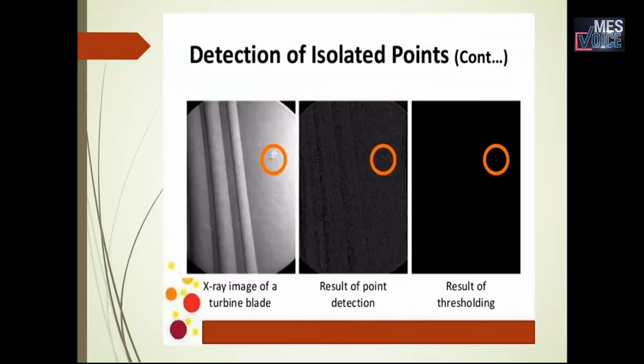Detection of isolated point is shown in the image with an example. The original image is an X-ray image of a turbine blade. The result of point detection is the next image. And when we apply a thresholding value, the result will be like that. That is the third image.